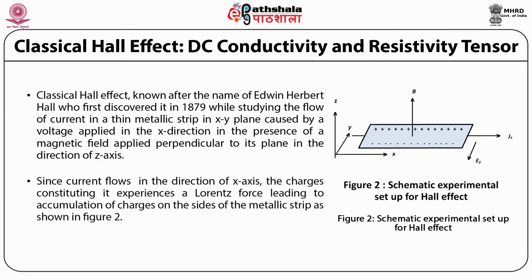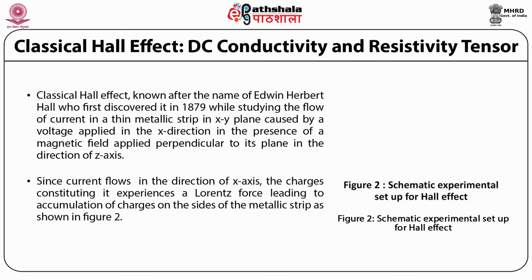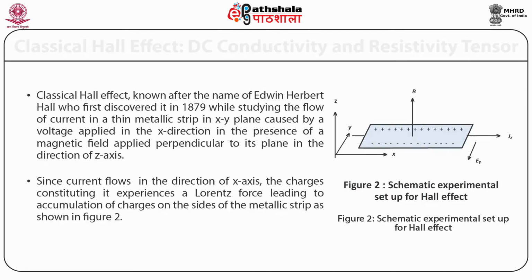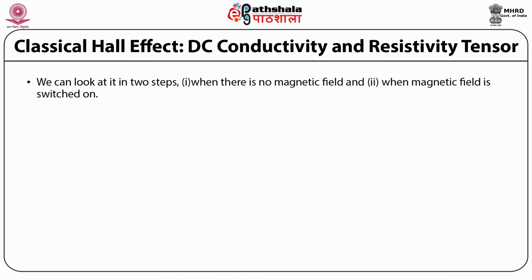Since current flows in the direction of the x-axis, the charges constituting it experience a Lorentz force, leading to accumulation of charges on the sides of the metallic strip, as shown in figure 2. We can look at it in two steps.